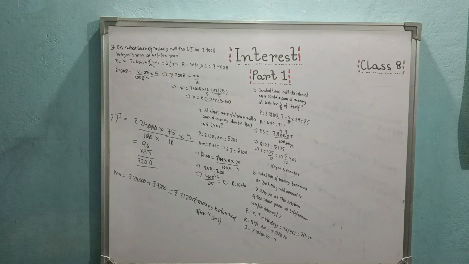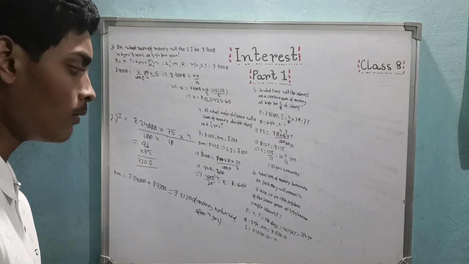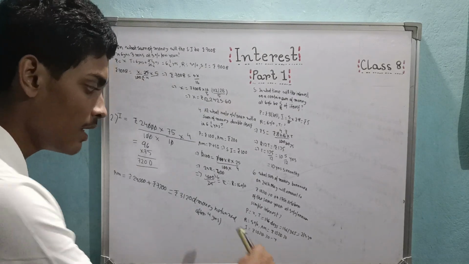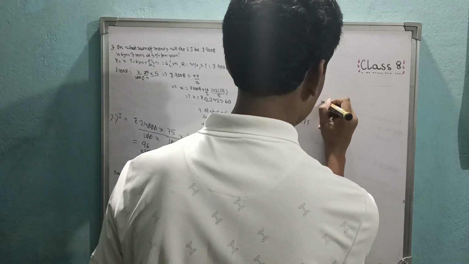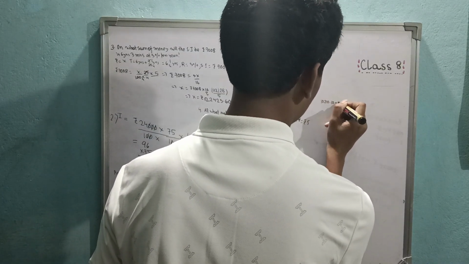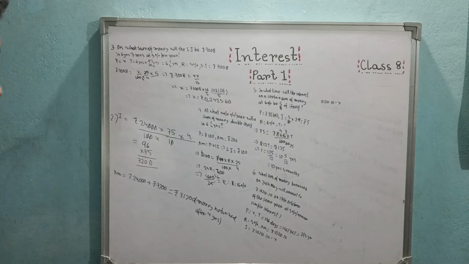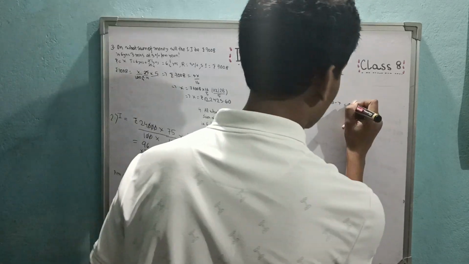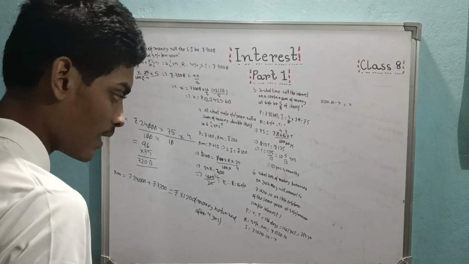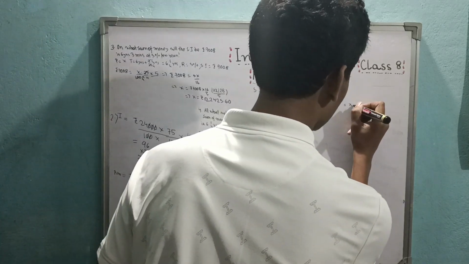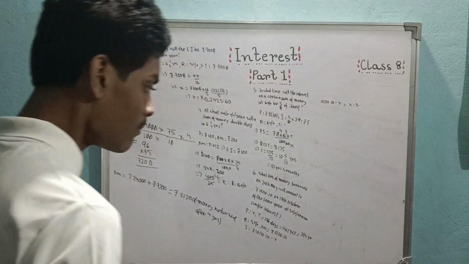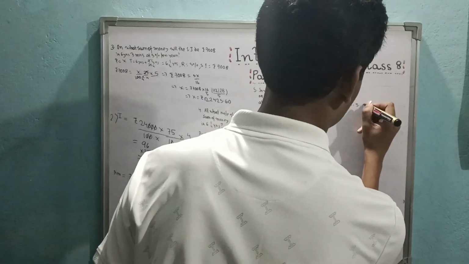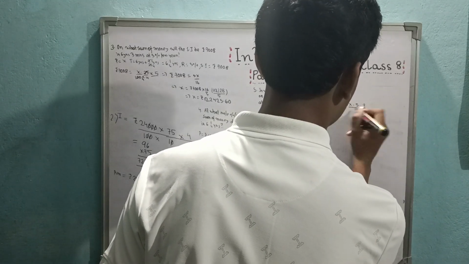Now coming to the formula, interest, which is 10,210.20 minus x, will be equal to principal, which is x, multiplied by rate, which is 5%, multiplied by time, which is 2 by 5 years, and 100 is the denominator, obviously.